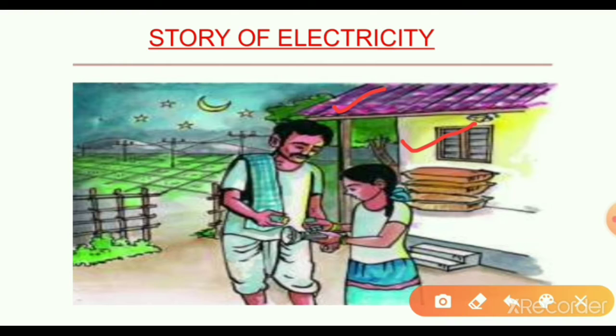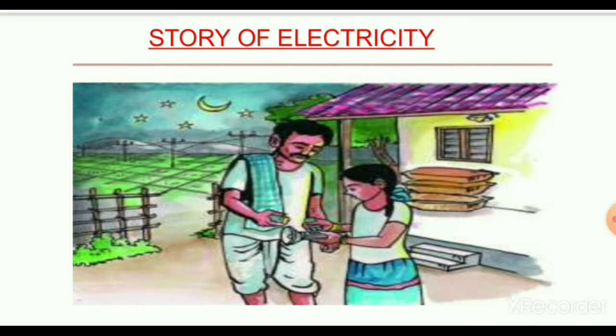So in this story, what we have to understand is why the position of cells affects the working of a torchlight. What does a cell contain? So let us discuss the importance of electricity and the topics covered in this lesson.